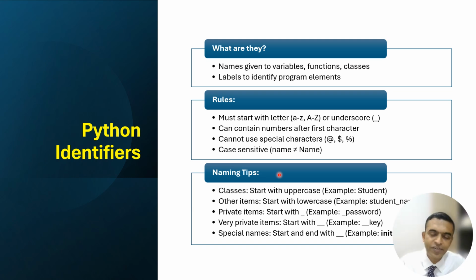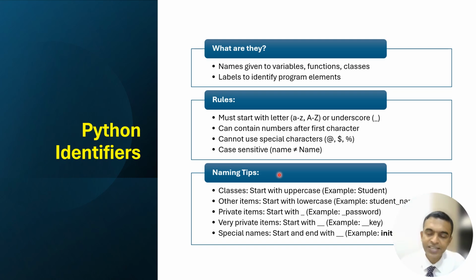If you are defining Student as a class with different features, then capital S. For other items, small s, like student_name. If you are storing private information like a password, generally you begin with an underscore. For very private information, like a key, you generally use a double underscore.